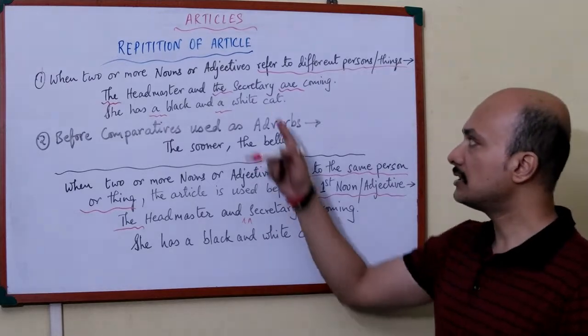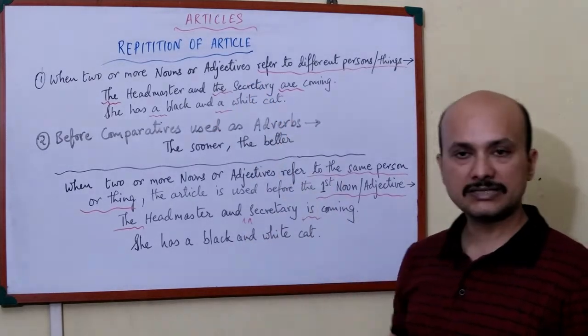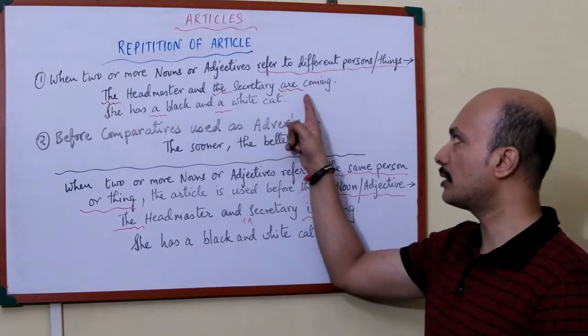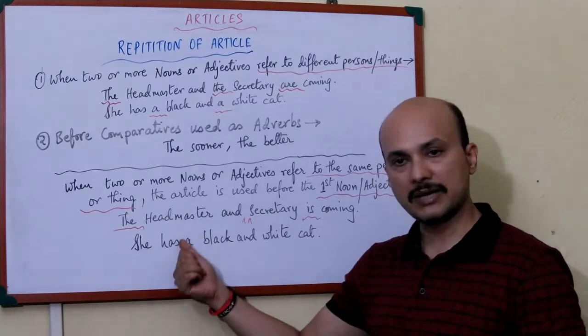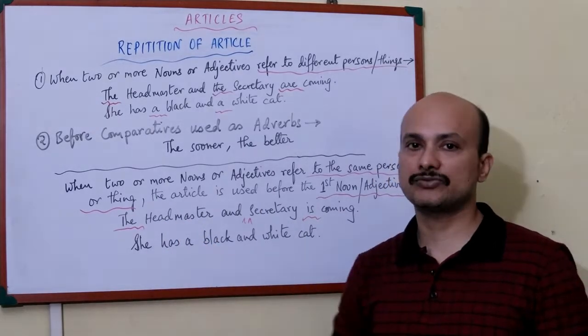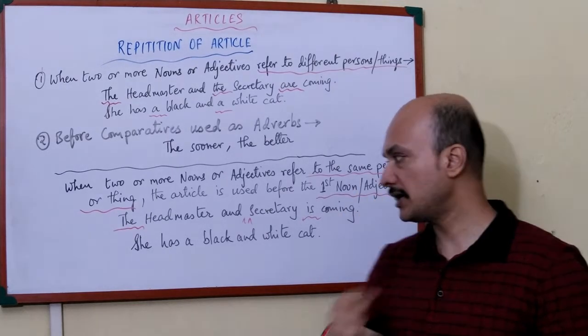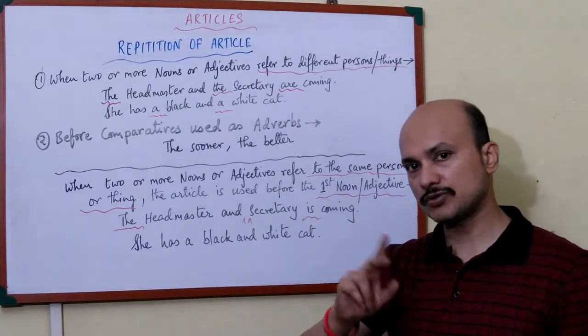Because in the earlier scenario, there were two persons coming. One is the headmaster, the other one is the secretary. So there are two persons coming, the verb was "are." Here, the same person who is the headmaster is also the secretary. That means he is one person holding two posts. The headmaster and the secretary, both posts he is holding.